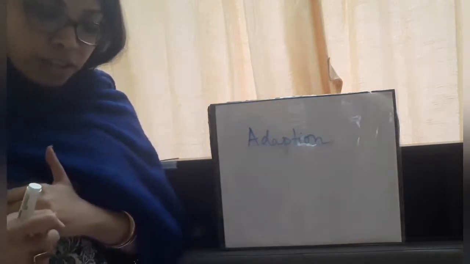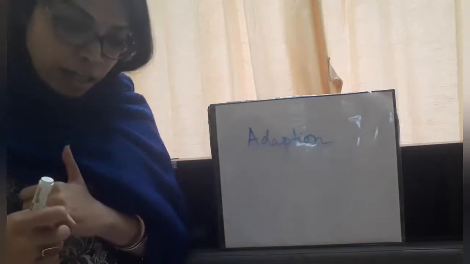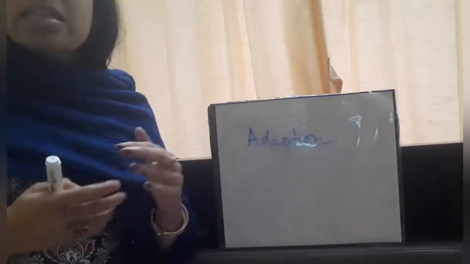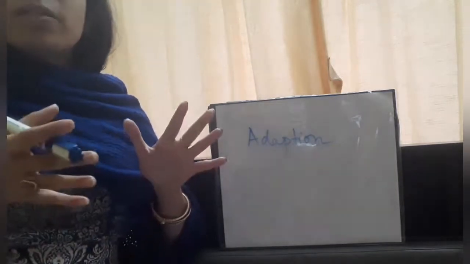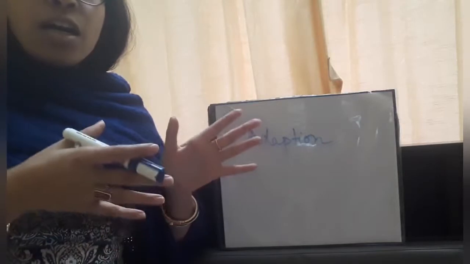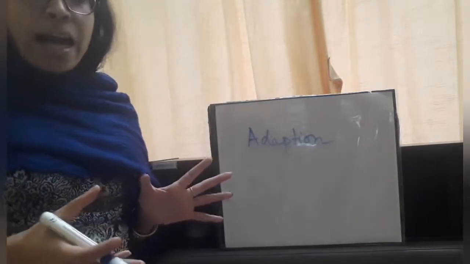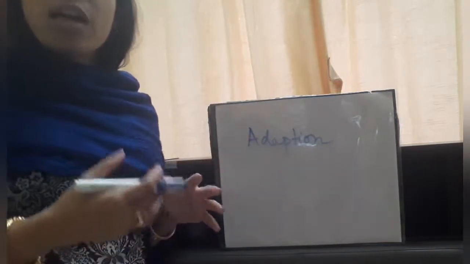The variety of living organisms which we see today is ultimately a result of evolution for hundreds and thousands of years, where each variety is being modified gradually by adapting to the current environment of that organism. Thus adaptation is the cause, and evolution is the effect or the outcome. Now we will be talking about the types of adaptations.